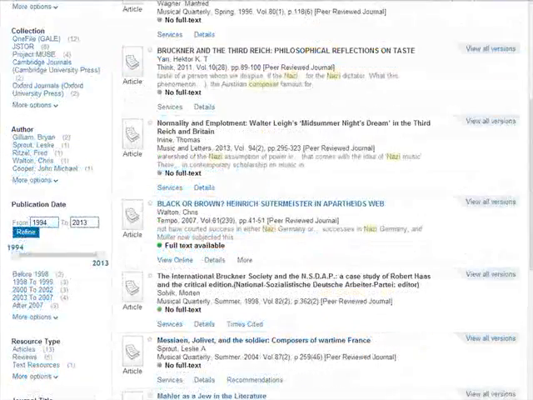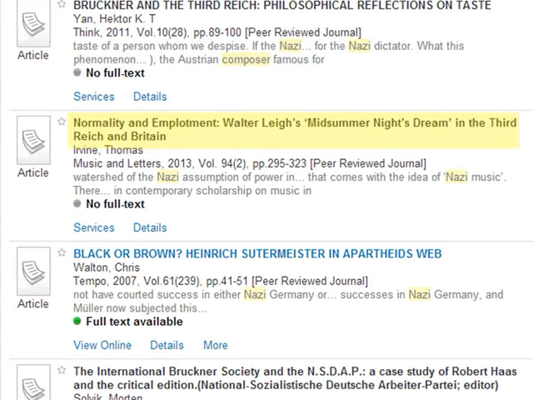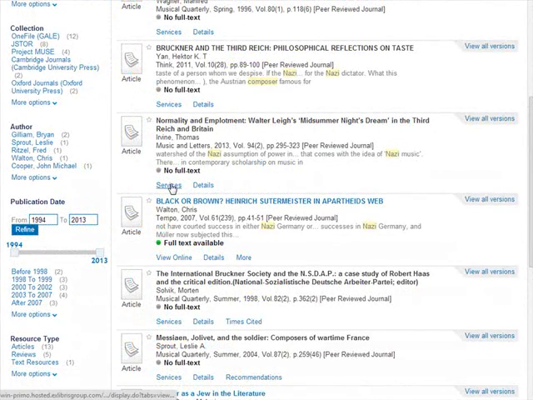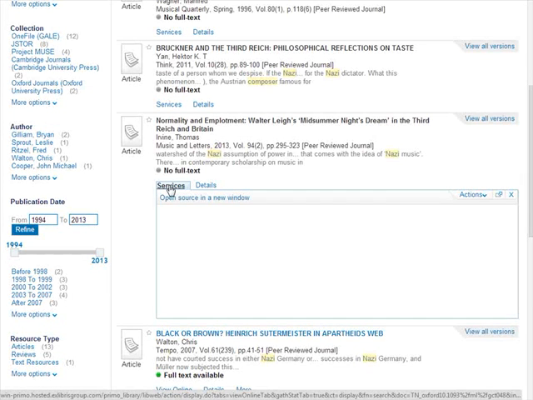An article entitled Normality and Employment: Walter Lay's Midsummer Night's Dream in the Third Reich in Britain might be worthwhile to look at. However, it is not available full text, but it can be requested. Simply go to the tab marked Services and scroll down to Request Article. Hit the link and fill in your name.